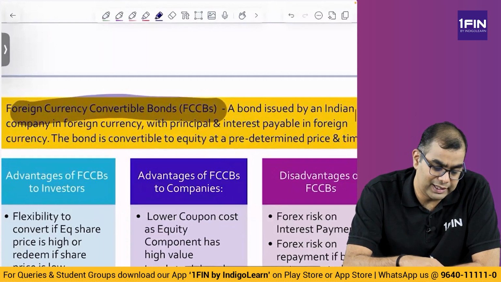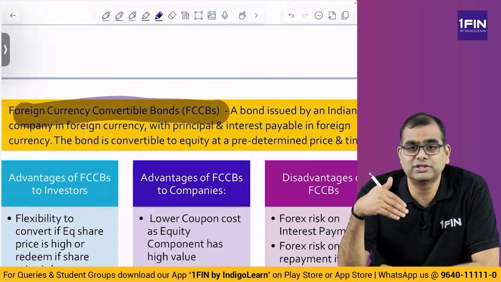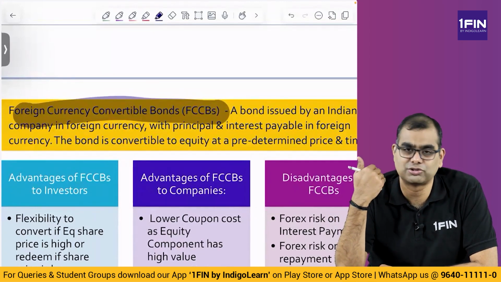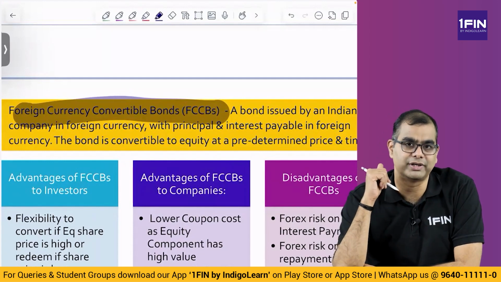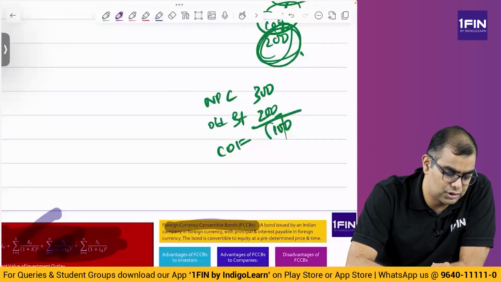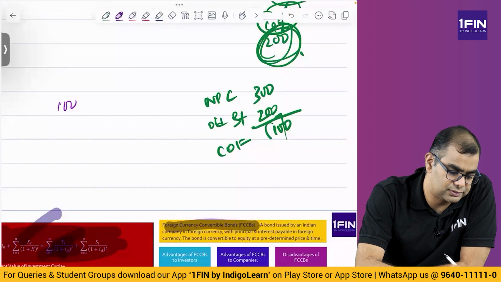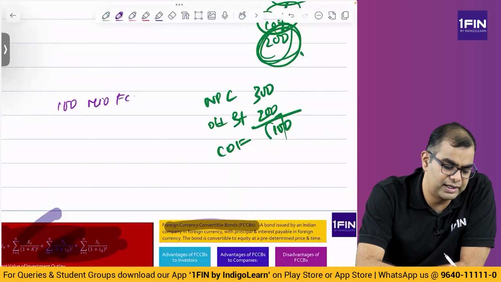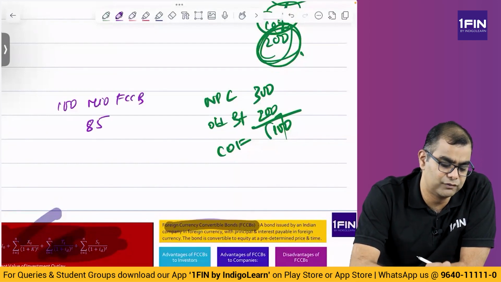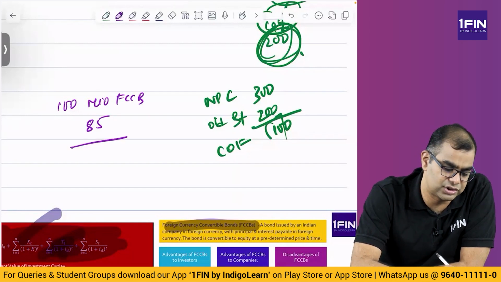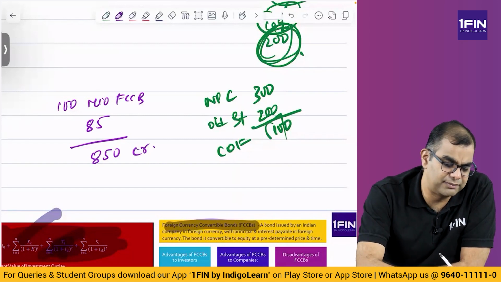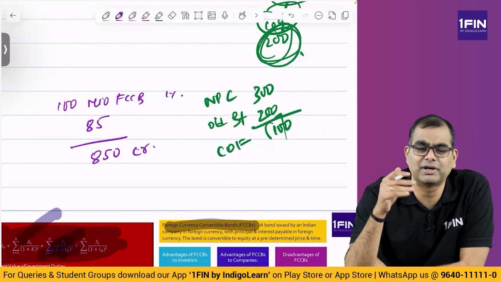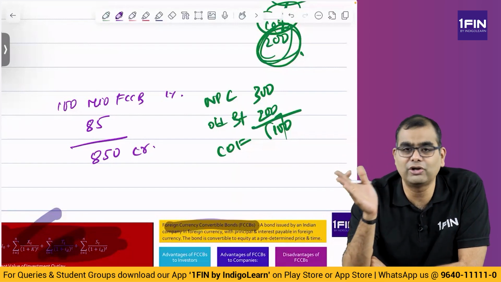Now, because you are borrowing in foreign currency, you are supposed to repay in foreign currency. Interest also is supposed to be paid in foreign currency. So far, so good. What happens is, this particular bond is convertible into equity. So imagine you raise 100 million FCCB, and let's say today's exchange rate is some 85. So you get 85 into 100. 100 million is 10 crores, 10 crores into 85, 850 crores. Money comes into India. On this you have, let's say, 1% interest. Every year you have to pay 1%. But after 5 years or 6 years, either you have to repay or you have to convert into equity.